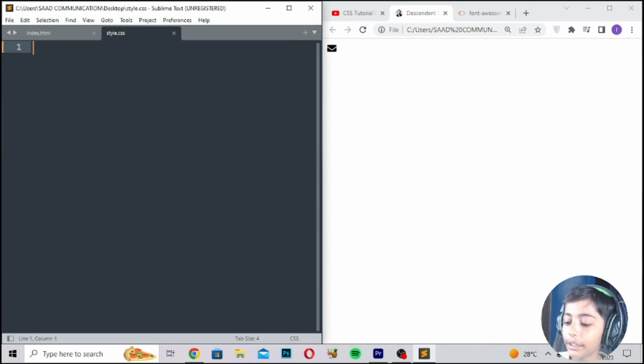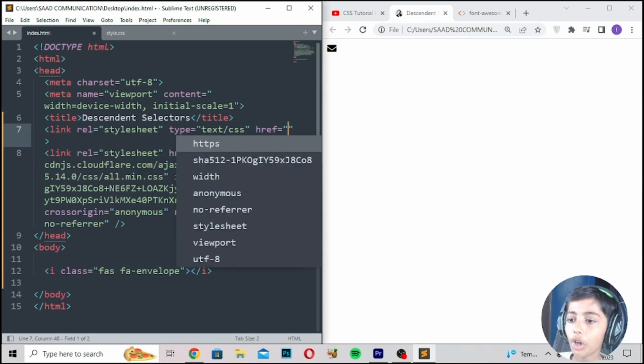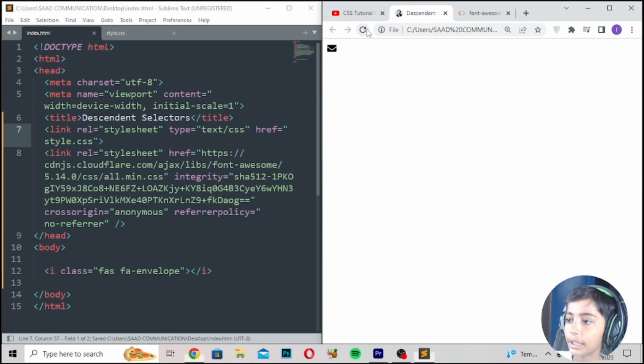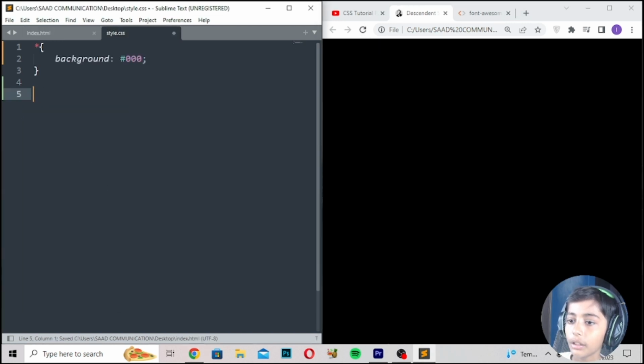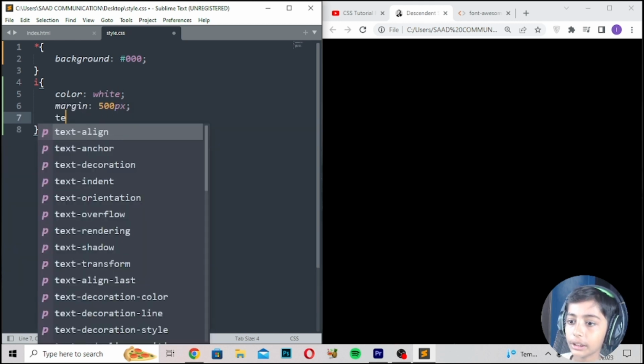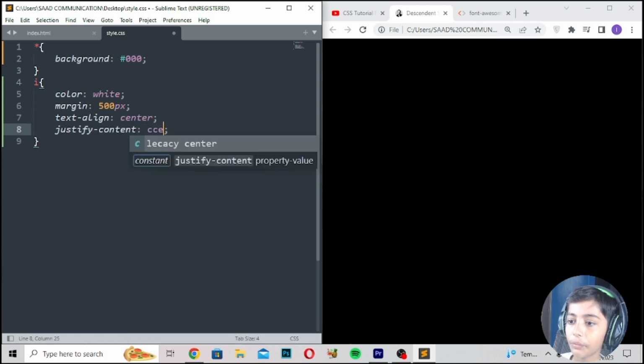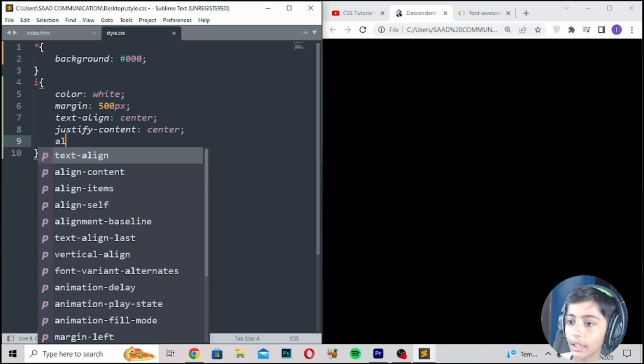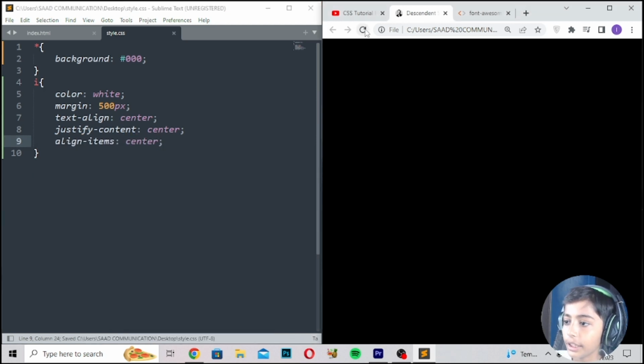Here you can write background hashtag 00, enter. Refresh, and nothing changes because I have not linked the file to style dot css. So I will link it, then save, then refresh. So it is coming like that. Here I will write for the i tag: color white, margin 500 pixels, text align center, justify content center, align items center, save, refresh.